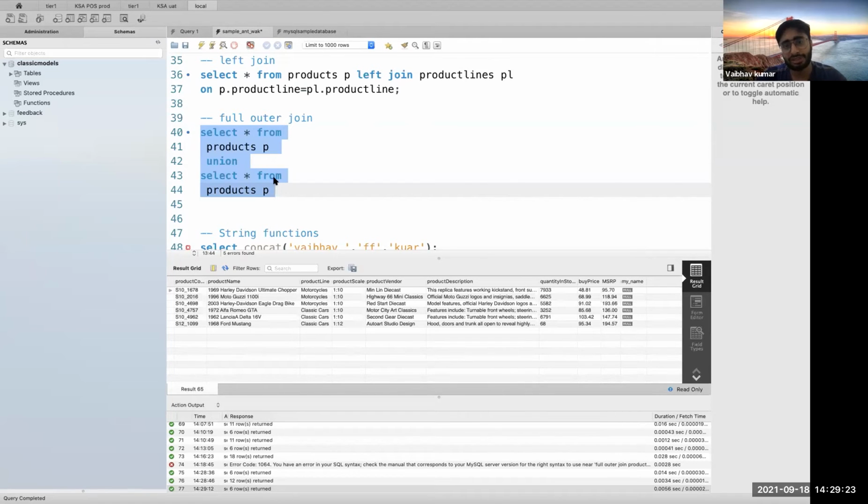Combination can happen with joins as well, and it can happen with your union as well. A lot of your use cases would just fall in joins only, and very rare cases would fall under union.